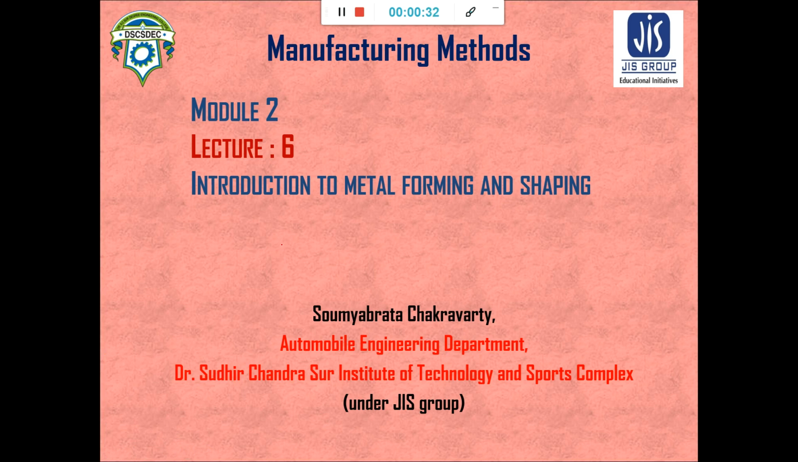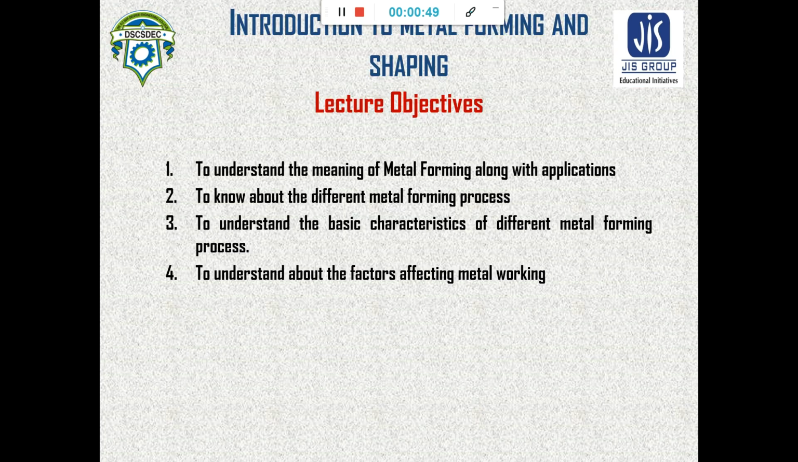Now this is the sixth lecture of the course, and this is the second module. We are starting module 2. The name of the module is introduction, and the name of the lecture is introduction to metal forming and shaping. The lecture objectives are to understand the meaning of metal forming along with its application, know about the different metal forming processes, and understand the basic characteristics of different metal forming processes.